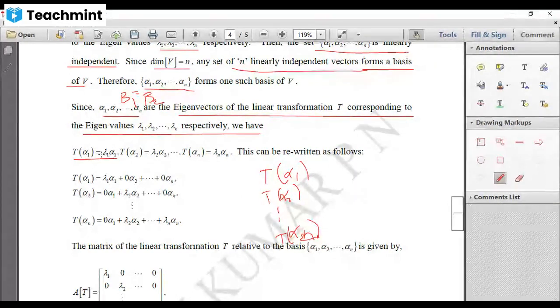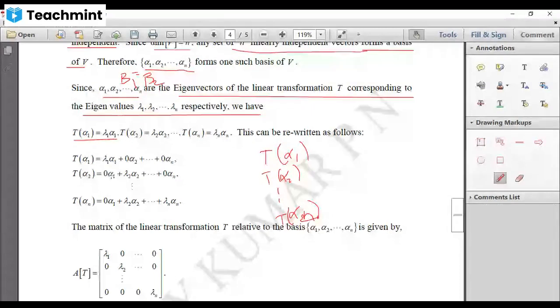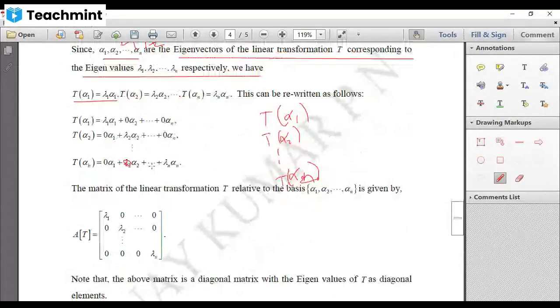It remains the same. Now, T of alpha 2 equal to 0 into alpha 1 plus lambda 2 alpha 2, etc. up to 0 into alpha n. So, T of alpha n equal to 0 into alpha 1 plus 0 into alpha 2 plus, etc. up to lambda n into alpha n. So, we have written the B1 elements as linear combinations of B2. Then what is the matrix?